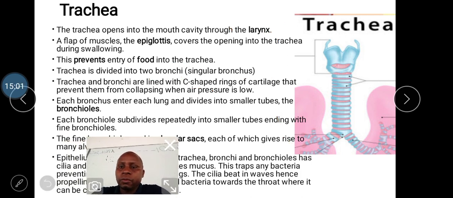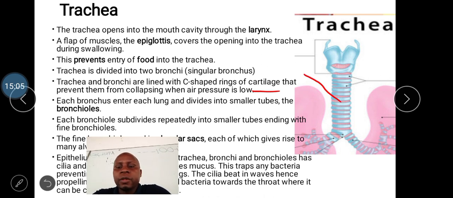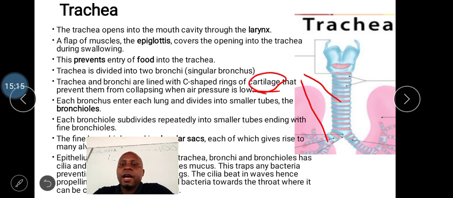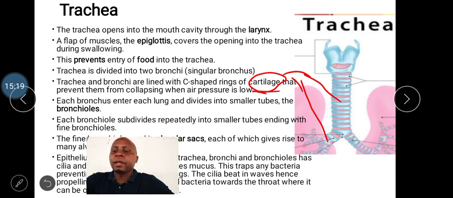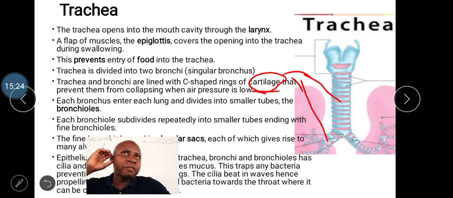I want us to observe these rings here. These rings, which are in the bronchus and the trachea, are made up of cartilage. Cartilage is a hard material, but it's not as hard as bone, and not as soft as flesh. If you touch your ear, you will feel that it is a bit tough, but not as tough as bone and not as soft as flesh. This is because it is made up of cartilage.